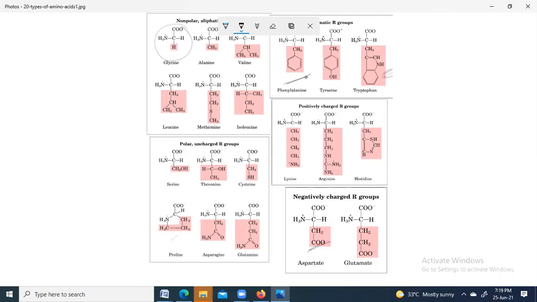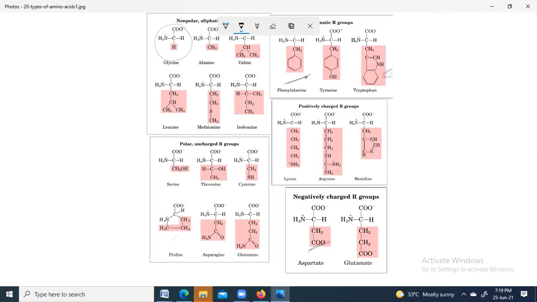The number of atoms present in them are the same.